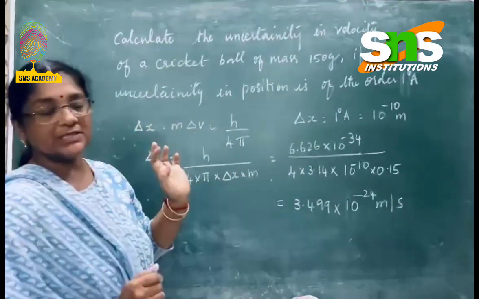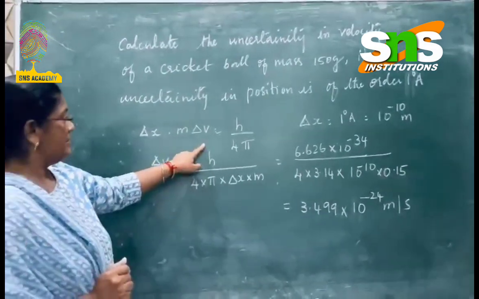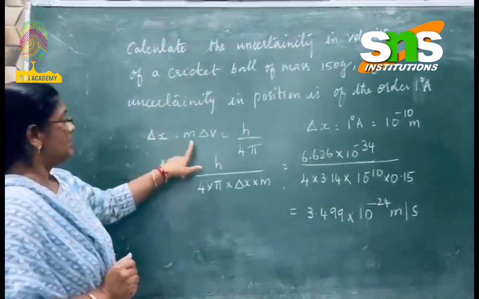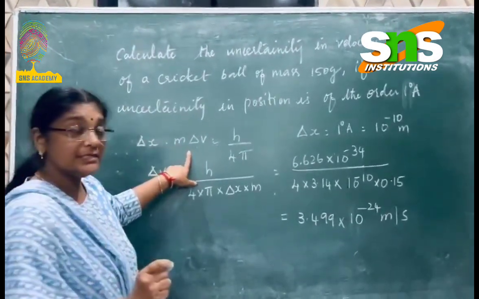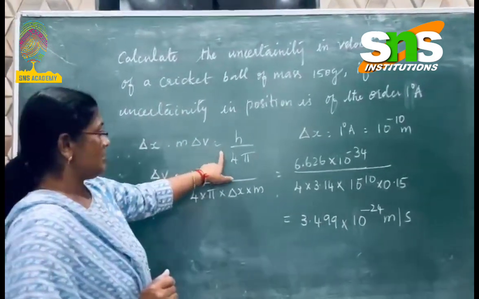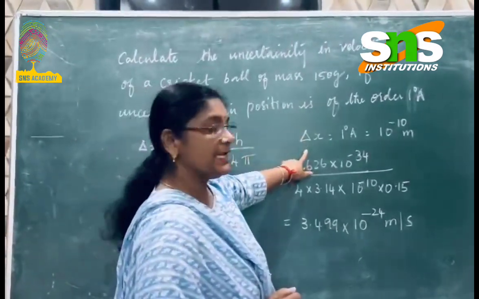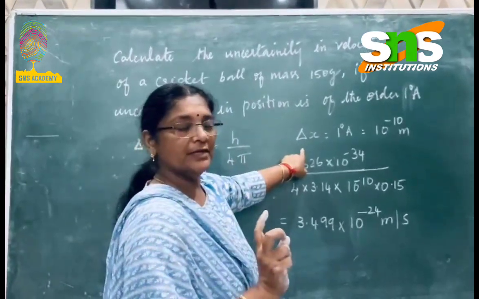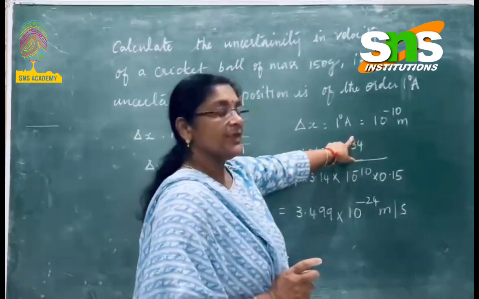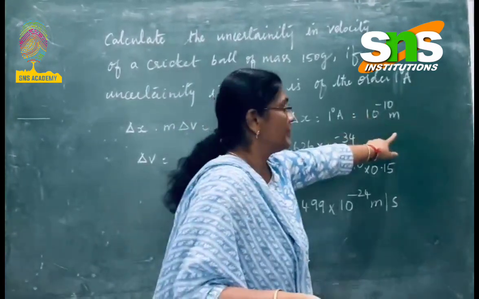So according to Heisenberg's uncertainty principle, delta x into m delta v, that is the uncertainty in the position multiplied with the uncertainty in the momentum, which is mass with uncertainty in the velocity, is equal to h divided by 4 pi. Here delta x, the uncertainty in the position, is given as 1 degree Armstrong, which we are supposed to convert into the SI system, where it is 10 power minus 10 meter.